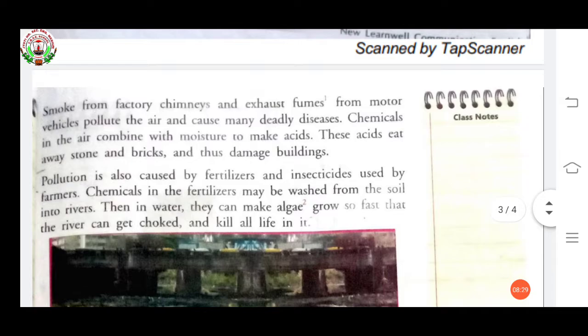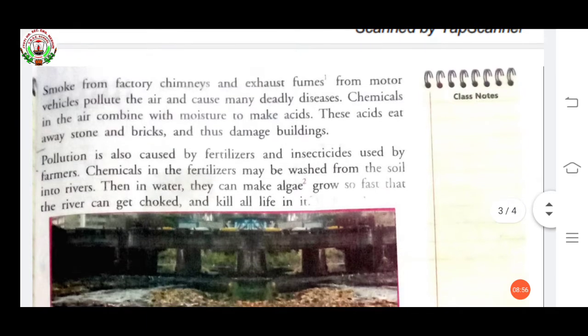Now, smoke from factory chimneys and exhaust fumes from motor vehicles pollute the air and cause many deadly diseases. Chemicals in the air combine with moisture to make acids. These acids eat away stone and bricks and thus damage buildings.